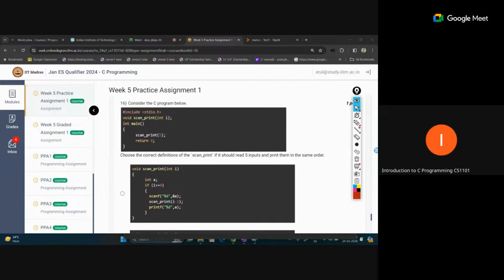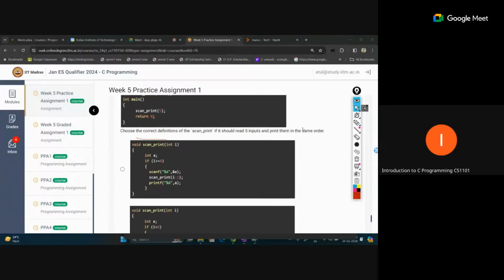So that means this is also a recursive function. You can see this is the main call, scan 5. We are passing scan 5 here, and we are calling this function. And for the definition, to print in the same order, our print statement should come first, before the recursive call. Our print statement comes, then our recursive call should happen. Then you can get the same order as the input order. Otherwise you will not get the same order. So you can see in the first option.